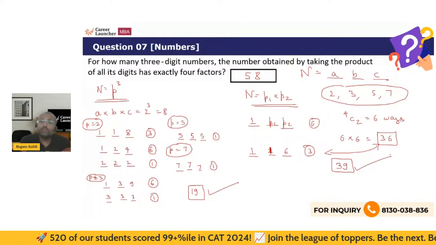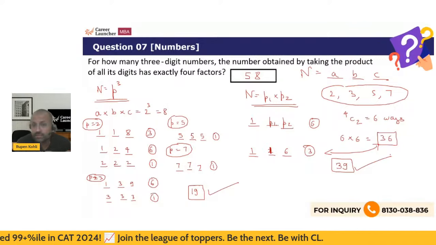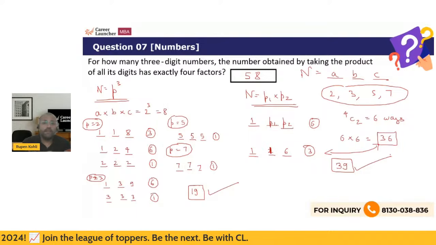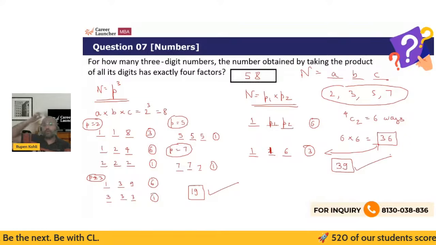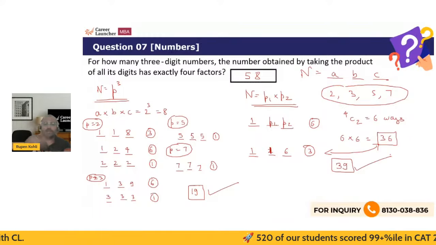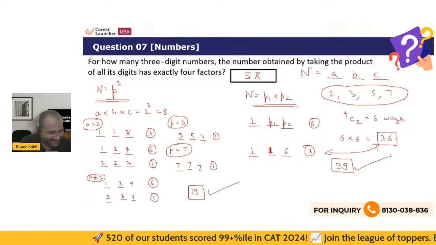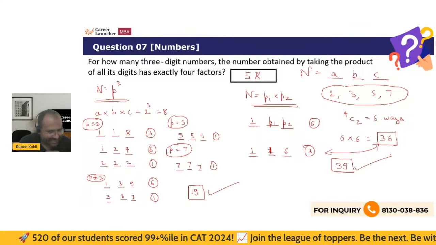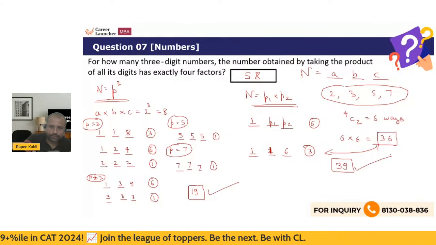If you know the number of factors, you can backtrack the structure of the number in its prime factorized form: how many primes and what are the respective powers. Then we had to work on that further, and then it became basically a PNC problem, right? Counting question, right? Okay, good. Good to see you getting involved in this one.